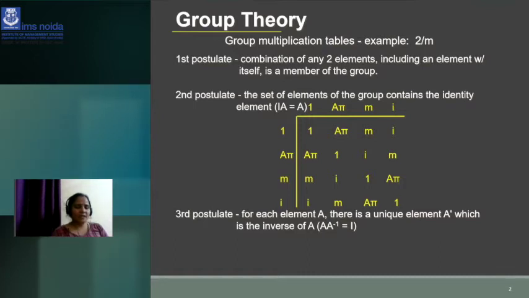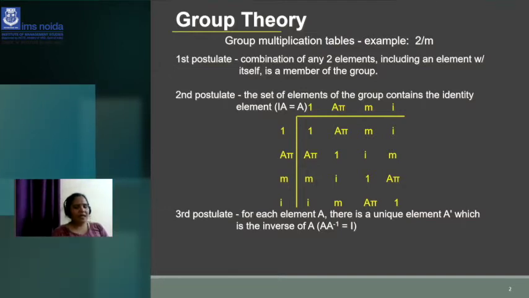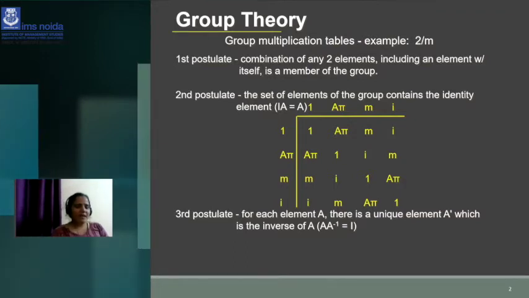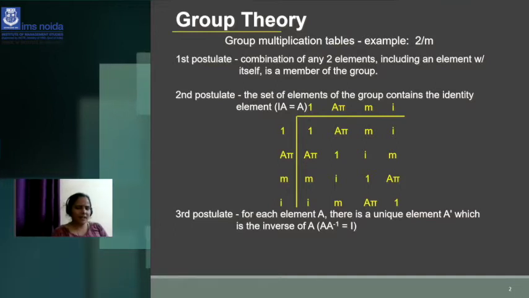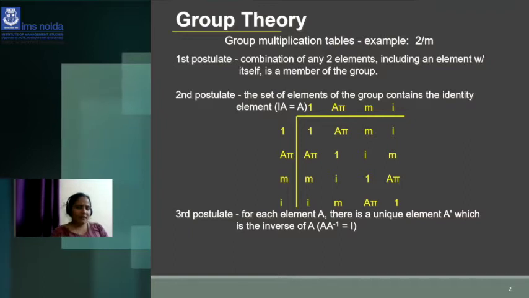Now we are discussing the rules of multiplication of a group. I have taken the elements 1, comma A pi, comma M, comma I, and they are operated with the same elements. Like 1 operated with 1, you're getting 1. A pi operated with 1, you're getting A pi.